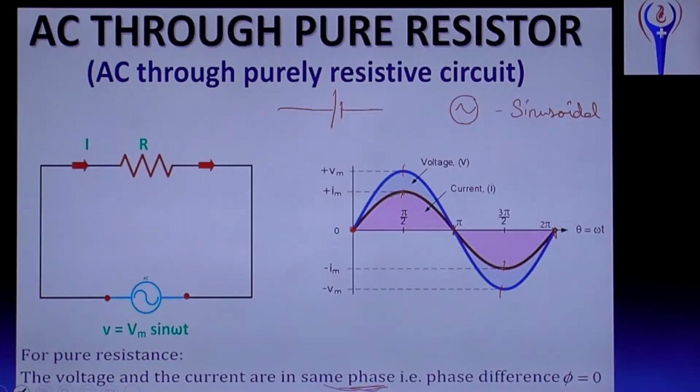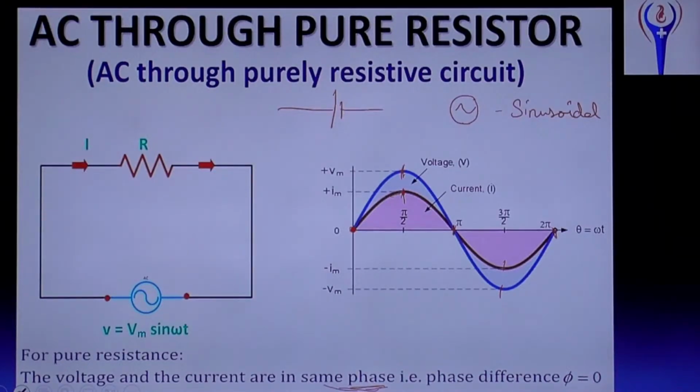What is phase? Define phase. Phase is the state of the wave. Okay, phase is the state of the wave which determines the position and direction of motion at a given instant of time. That is called phase. That is, at this time, what is the position? What is the direction? That will be represented by phase.